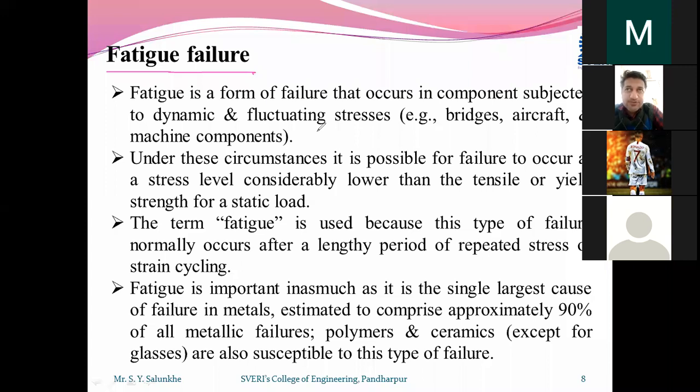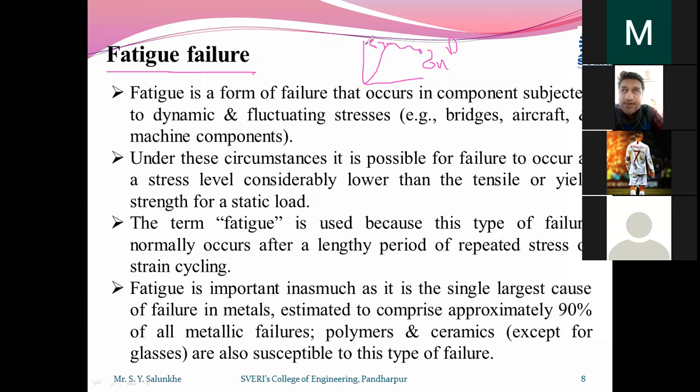Suppose we test one specimen and we get this type of nature for the stress strain curve. In this case, we can easily tell that it is a ductile type of material. It has a yield point, which you call sigma y, and an ultimate point, sigma u, where the material is going to break.